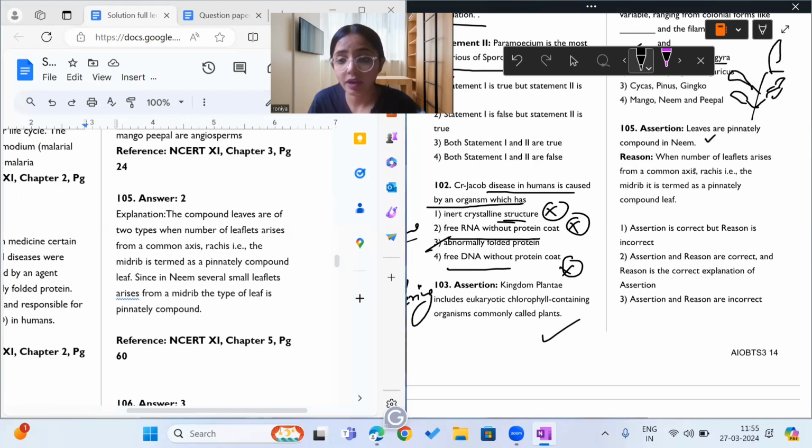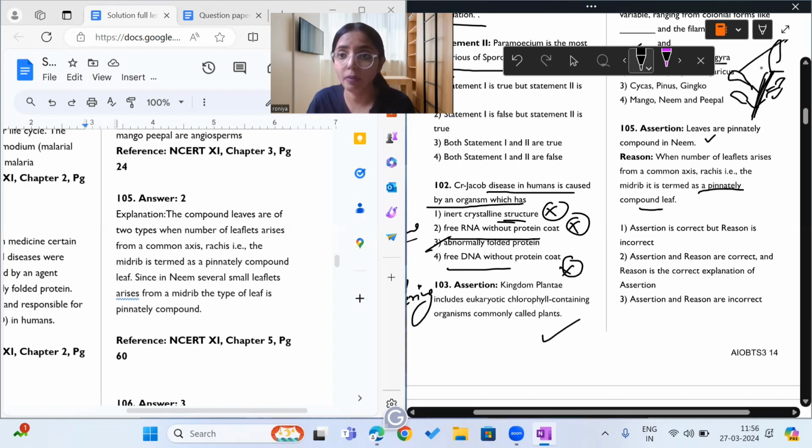Yes, correct statement. When a number of leaflets arise from a common axis, the rachis, that is the midrib, it is termed as a pinnately compound leaf. So from this rachis, a number of leaflets arise from different points, from a common axis called the rachis. Then the leaf so formed is called a pinnately compound leaf. Yes, so the reason is correctly explaining the assertion.